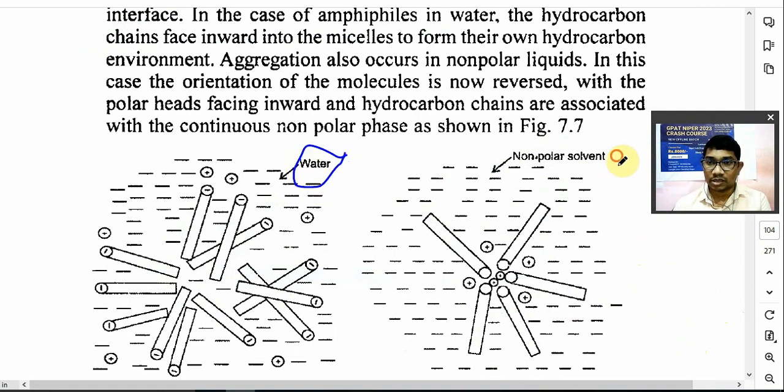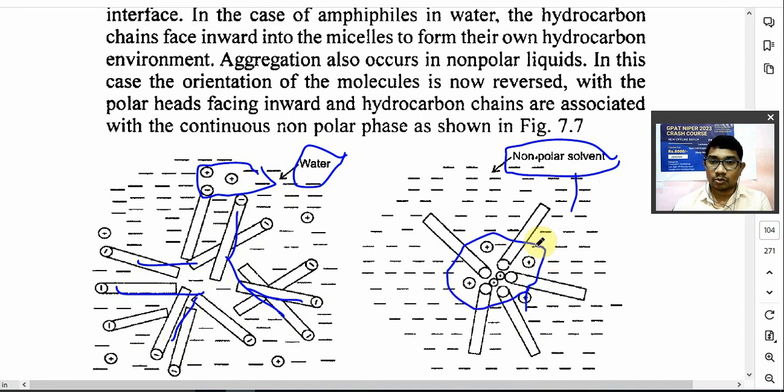उनका शेप अलग अलग होगा. So in a polar solvent, hydrophobic tails are faced inward. तो अंदर के साइड के ऊपर हाइड्रोफोबिक टेल्स होंगे एंड हाइड्रोफिलिक जो पोलर हेड है वो कहाँ पे होंगे? आउटसाइड. So hydrophobic tails will face inward, hydrophilic polar heads will face outward in water, but in a non-polar solvent it is opposite. So hydrophilic or polar heads will face inward and hydrophobic tails will face outward.